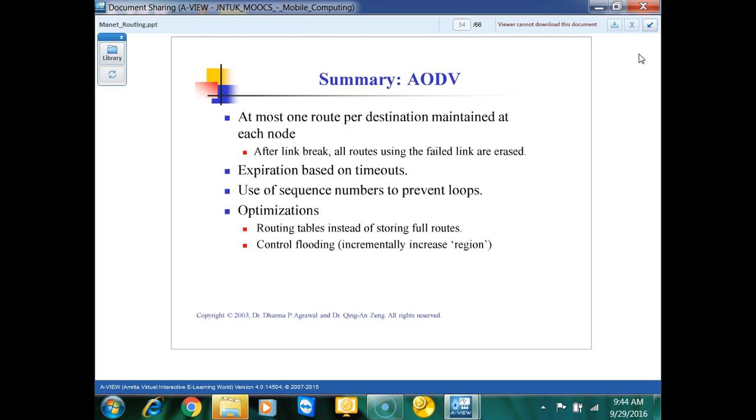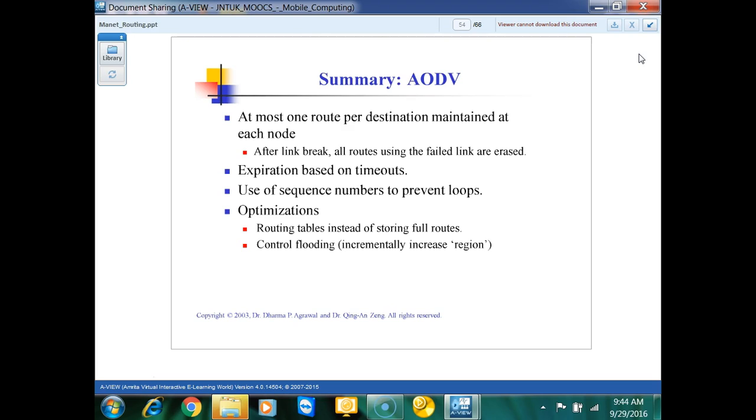After a link breaks, all routes using the failed link are erased from the record. Your previous routes which are already in the routing table will also expire, and be destroyed on timeout. When the timer expires, the previous route will also expire.